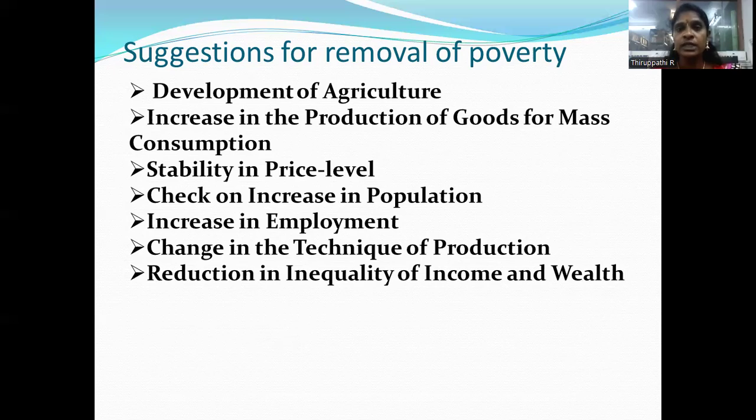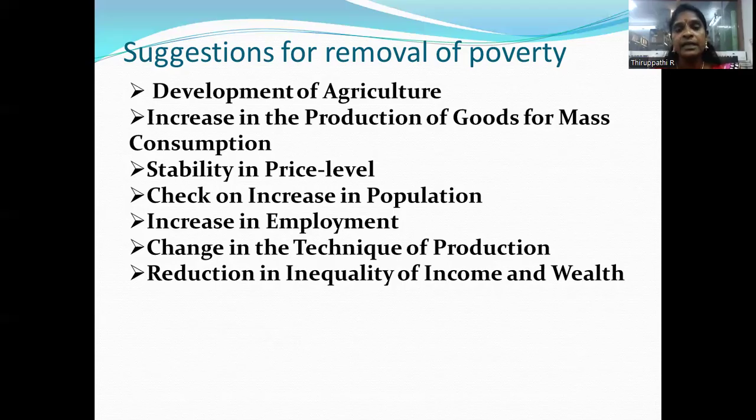So agriculture must be mechanized and modernized. Farmers should use better seeds, chemical fertilizers, and pesticides, and more irrigation facilities should be provided. And small farmers should be given more financial assistance.